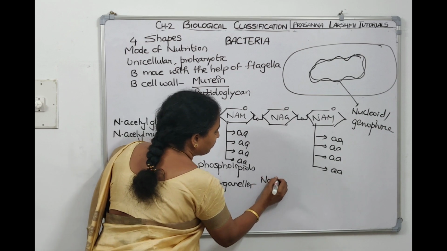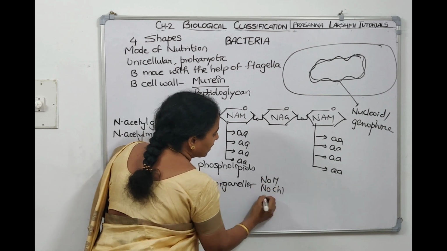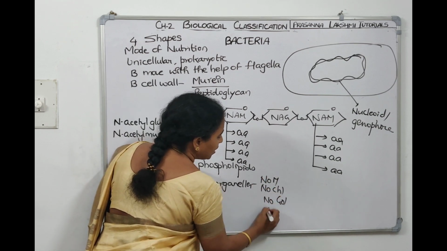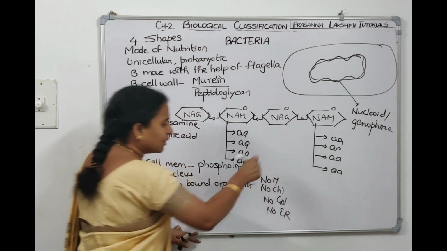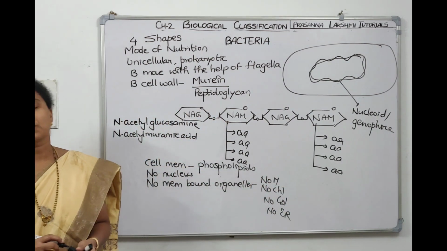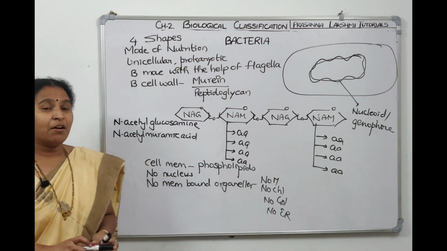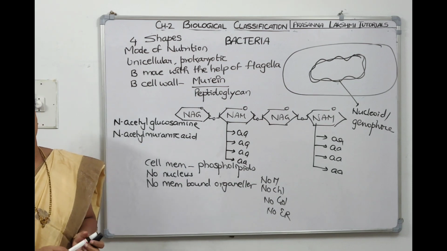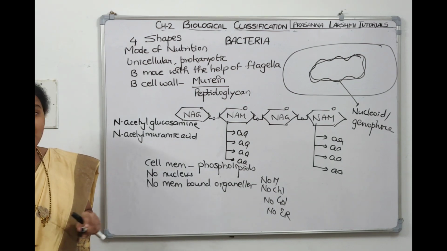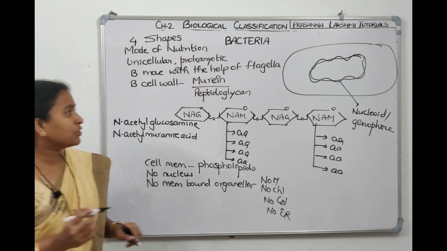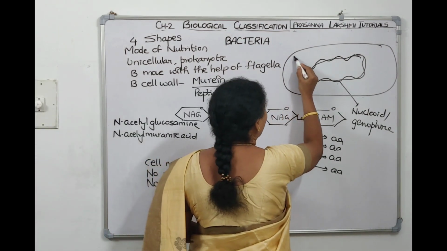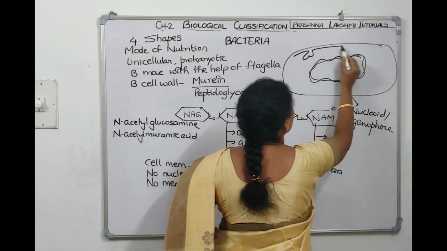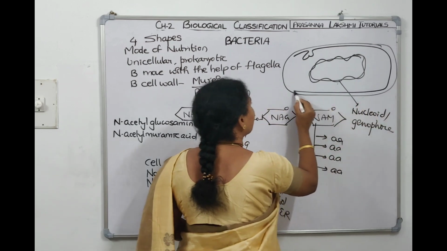No mitochondria, no chloroplast, no Golgi, no ER, nothing. Any membrane bound structures will not be there in bacteria. Now, mitochondria is not there, then how will bacteria do respiration? The plasma membrane enfolds to make structures which are called mesosomes. In bacteria, the plasma membrane is folded to make a mesosome.